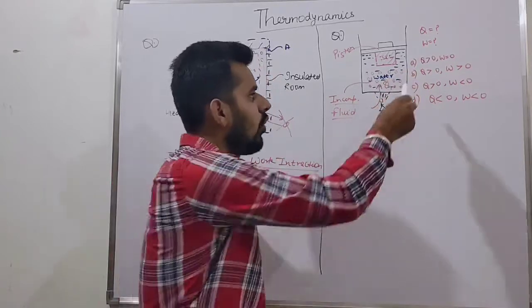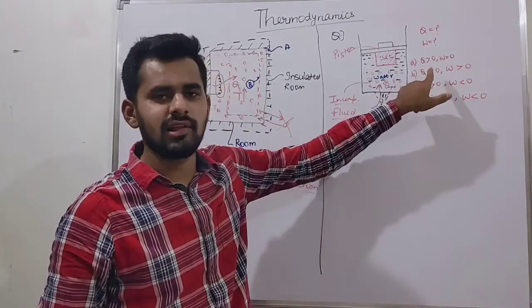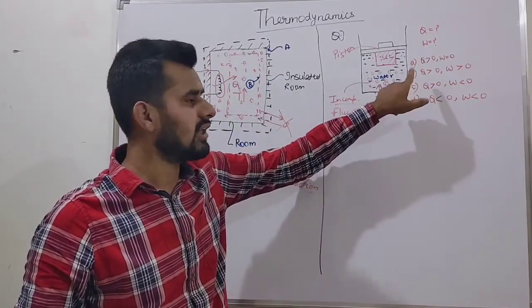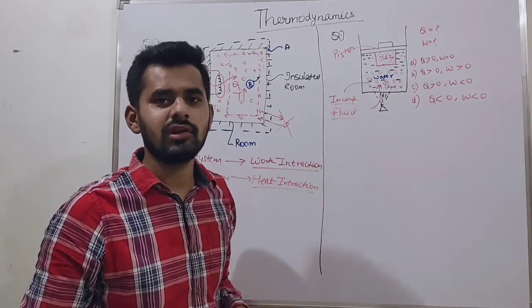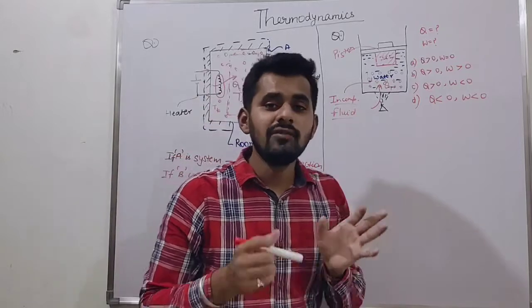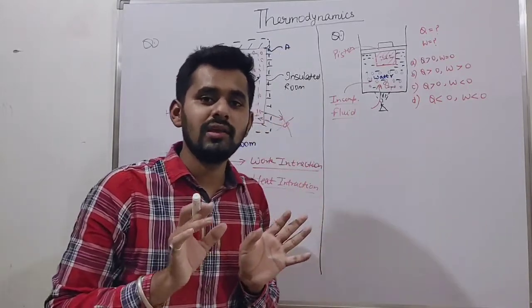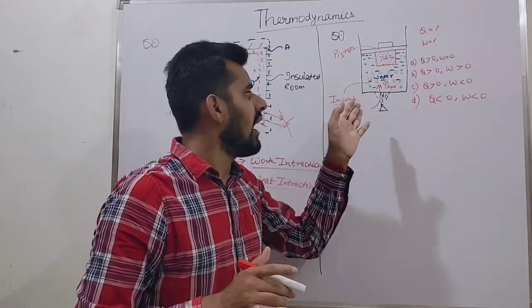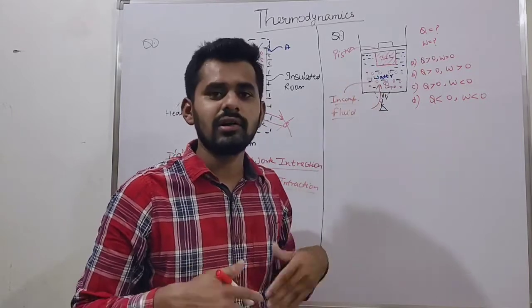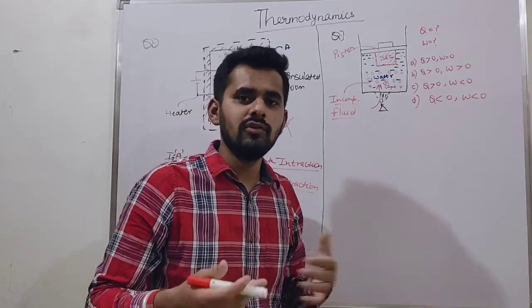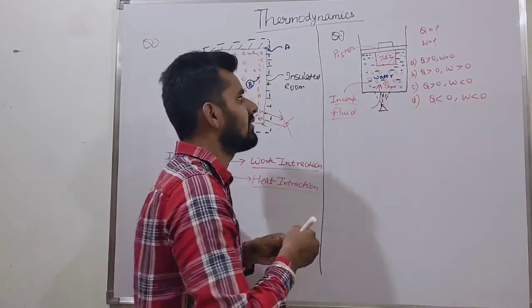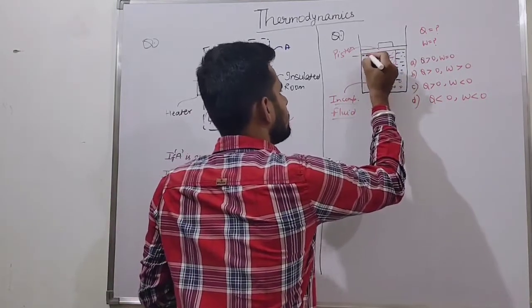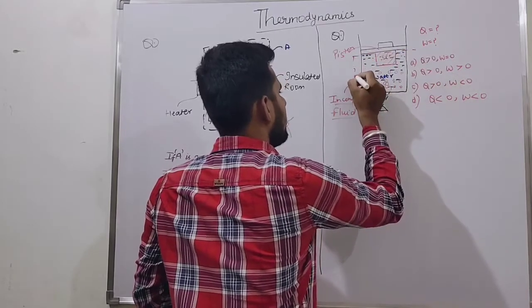What is taken? These are the options. Q is greater than 0. Heat is greater than 0. What does it mean? It means we want to find out what happens if we add heat to the system: is it positive or negative? Is the work done positive or negative here? This is our system basically.